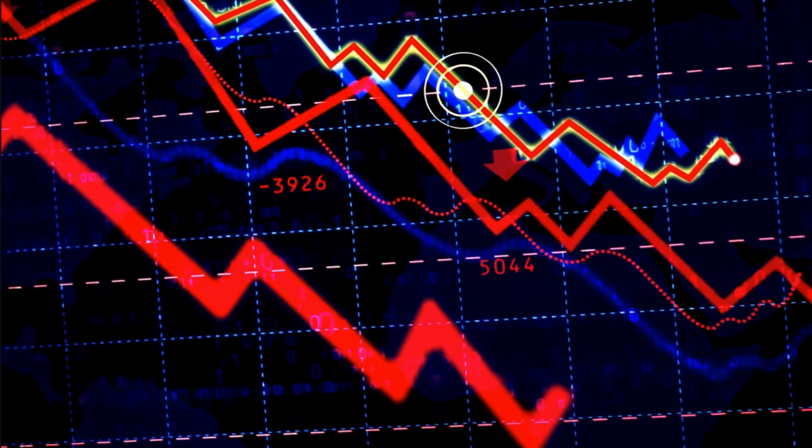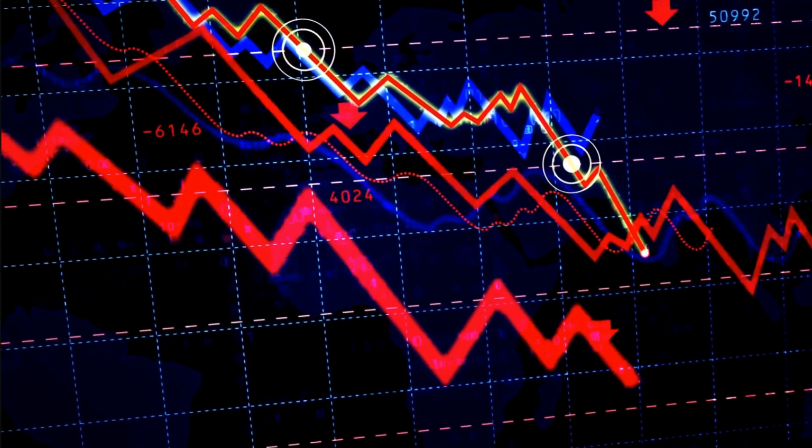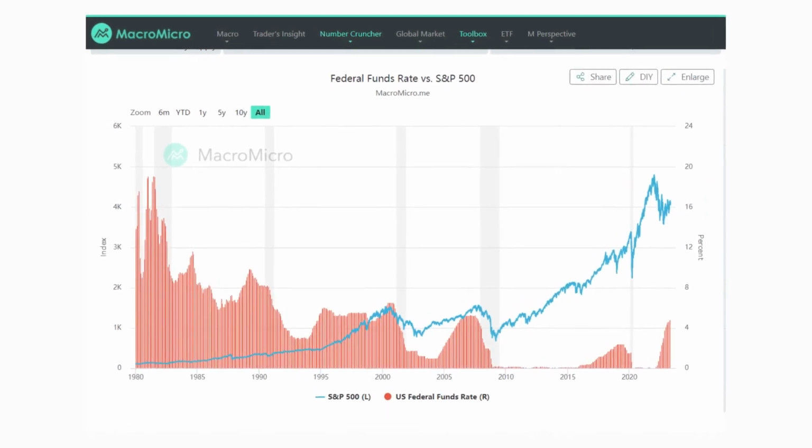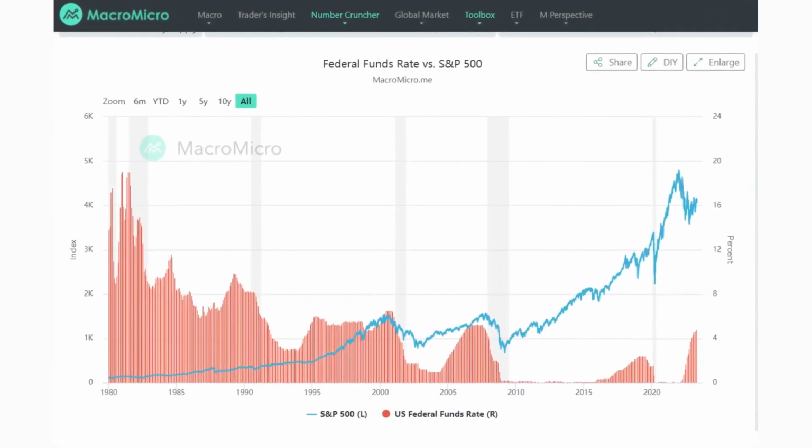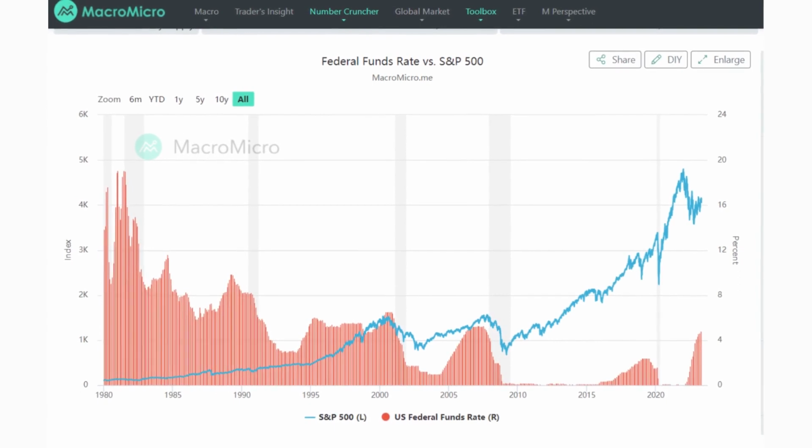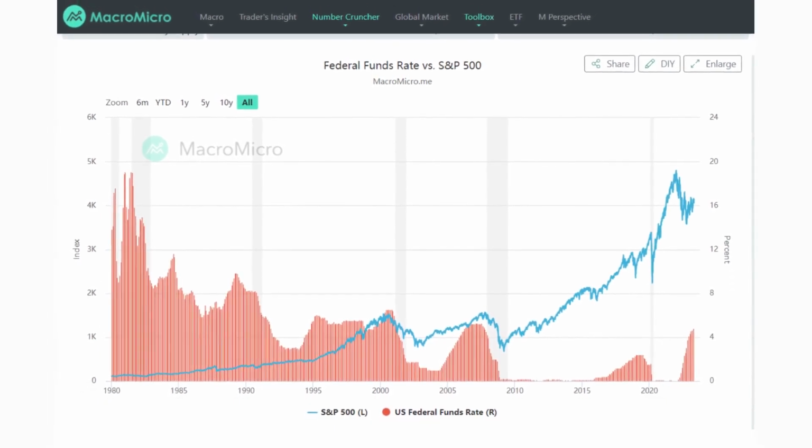On the other hand, when interest rates are high, borrowing is more expensive, which can slow down economic growth, which often leads to lower stock prices. As you can see from this graph, there's a clear correlation between interest rates and the stock market. When interest rates are low, the stock market tends to perform well. When interest rates are high, the stock market tends to perform poorly. But why is this the case?